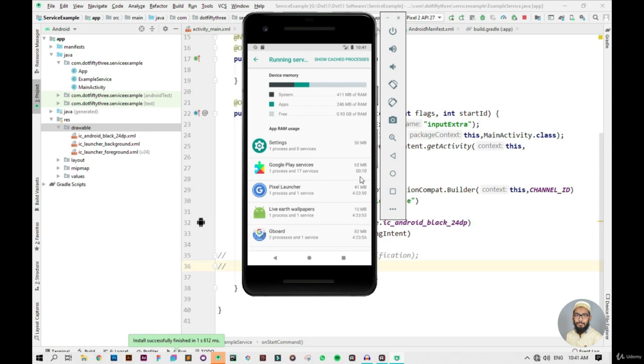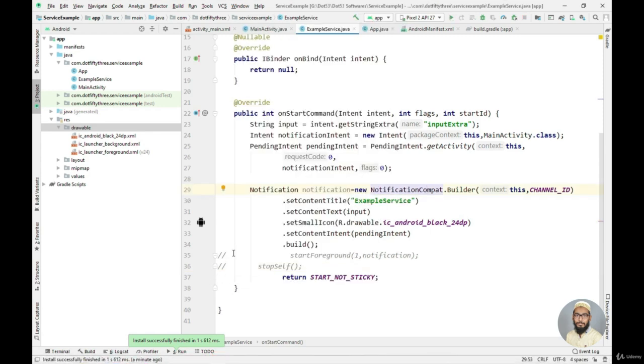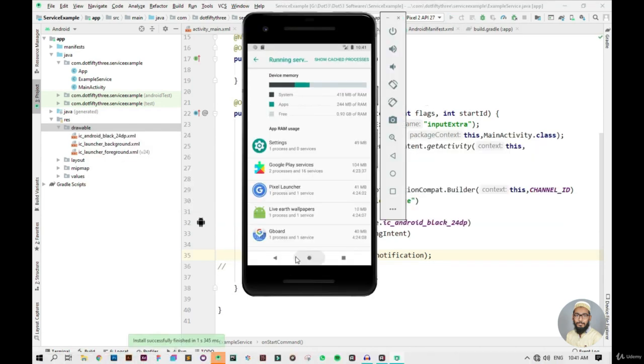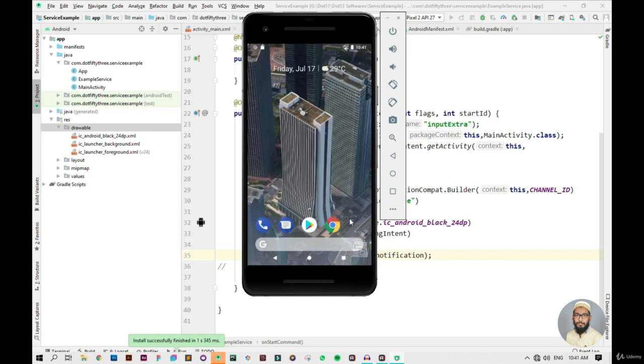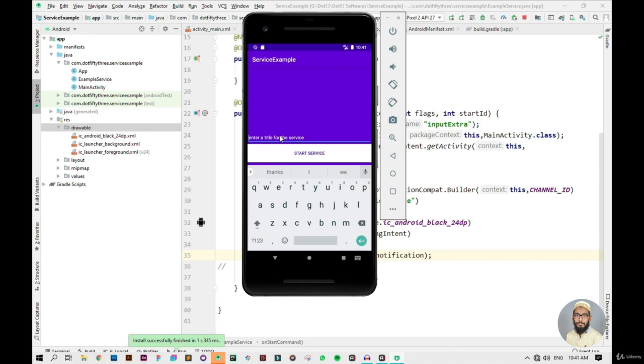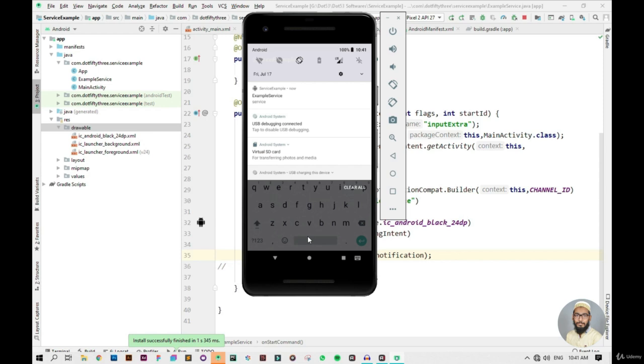So now let me give you an overview of how the service works. Let me uncomment this and run the application again. Okay, so let's enter a title here. I will say service, and then I will click on start service, and as you can see, my service is running right here. Here is our small icon.